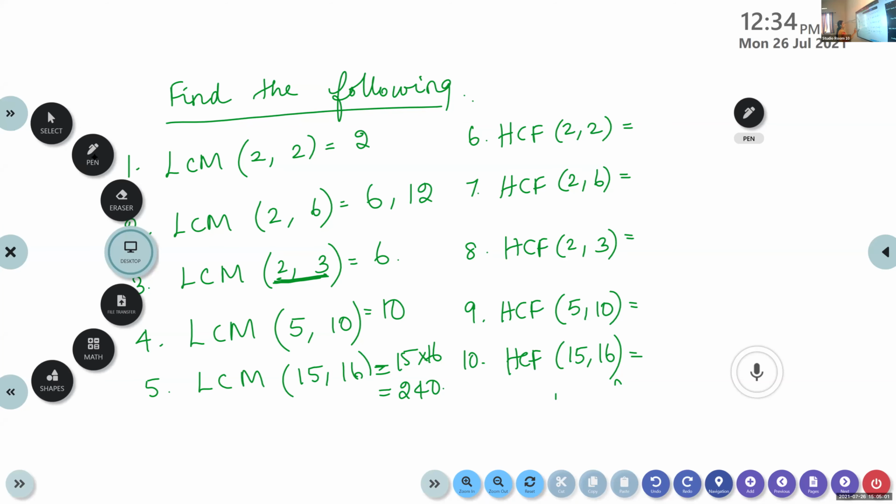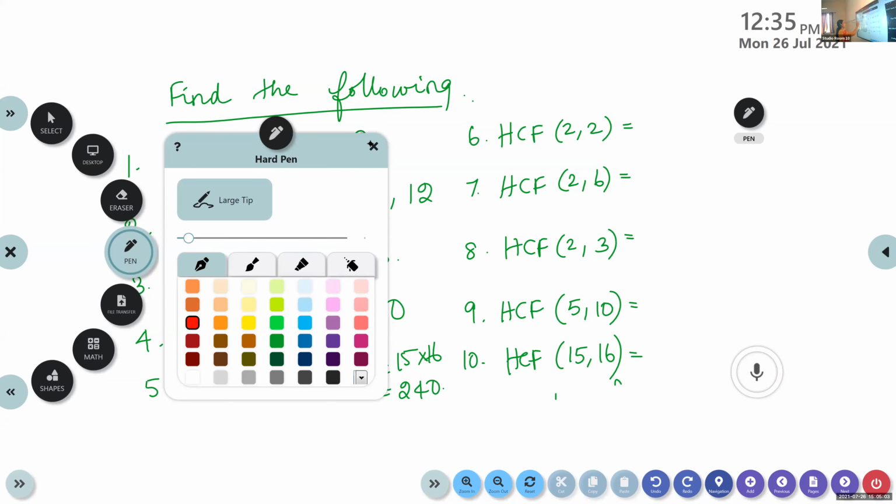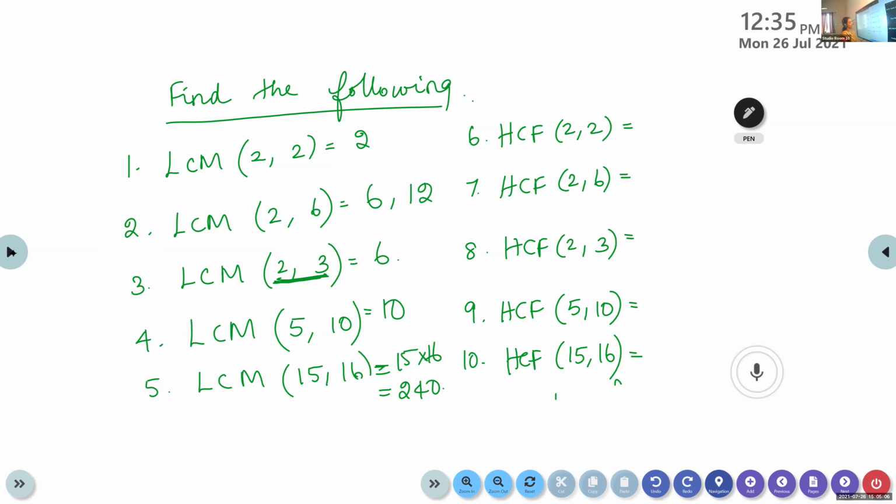Now what about HCF? Highest common factor. Factor means a number which should divide both the numbers. What is HCF of 2, 2? Which is the highest number that will divide both the numbers? HCF of 2, 2 is 2, isn't it? 2 is the only number which divides both. What about the next case? What is HCF of 2 and 6, Meghna?